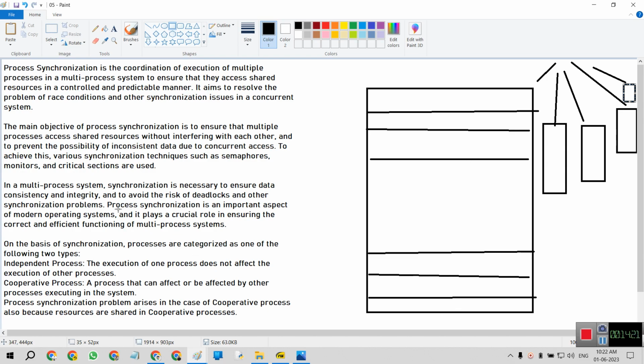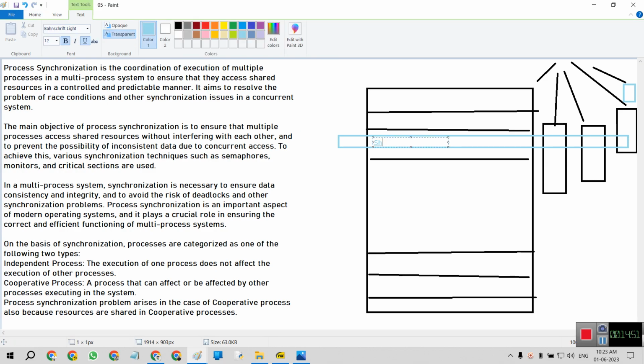The main objective of process synchronization is to ensure that multiple processes access shared resources without interfering with each other. Like if we draw a simple line, this process ensures multiple processes and the shared resources.